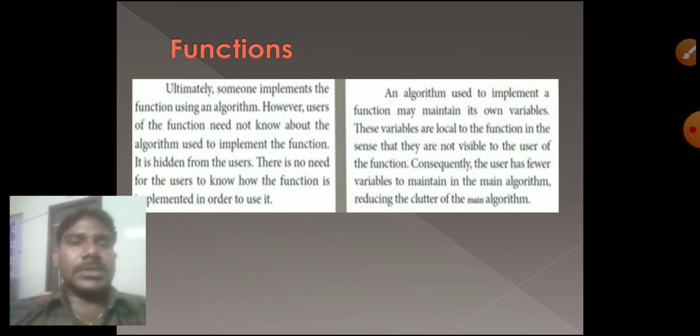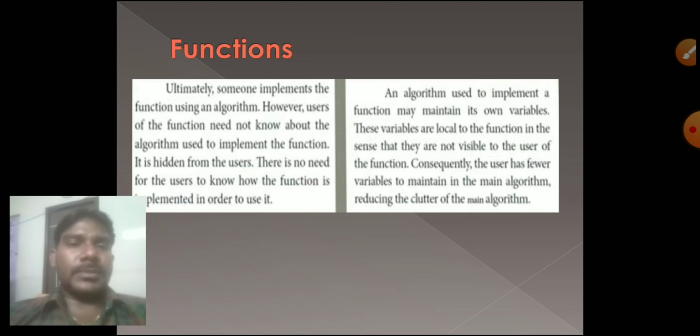Next one is functions. What a function is, I will explain with one small example. Say there is a car. Who created that car? We just have to use that car. We are going to drive that car. So we only have to know about the accelerator, brake and clutch, and the wheel, which turns right side and left side, and whether it is working or not. That is one function.